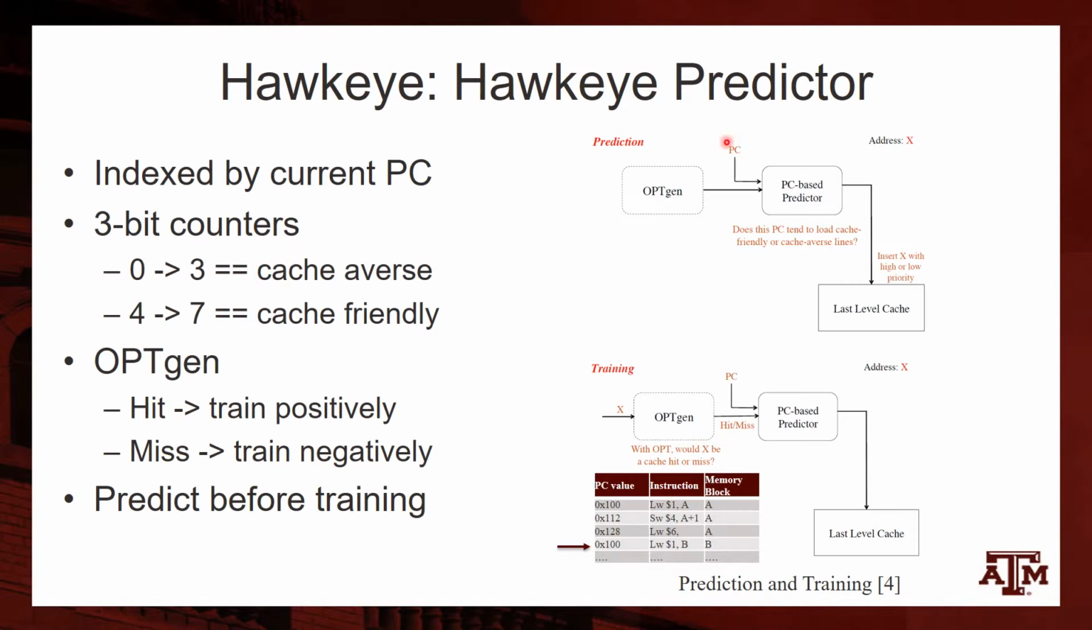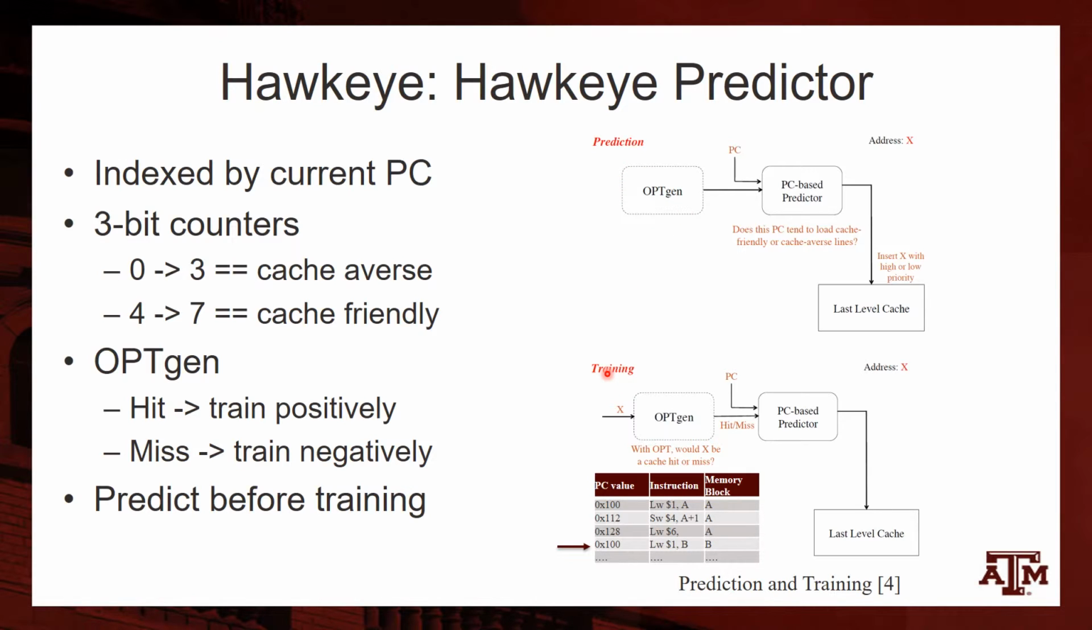Within prediction, we simply feed the current PC value and predict if the access is cache friendly or cache averse. Within training, we use the output of OPTgen to train the last PC value either positively or negatively. Let us look at the previous example. Consider the current instruction to be instruction 2. If instruction 2 resulted in a cache hit for block A, we would train the PC value of 100 positively. However, if it resulted in a cache miss, we would train the PC value of 100 negatively. Also important to note that we perform prediction before training.